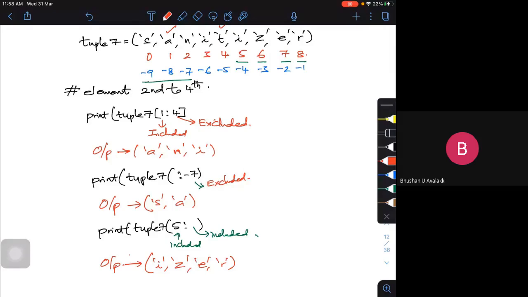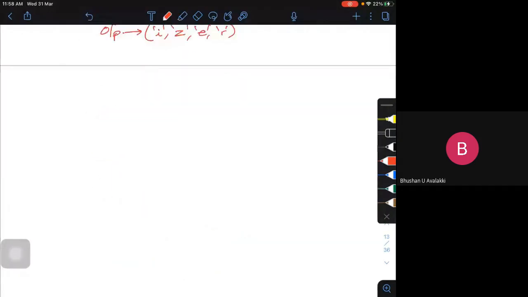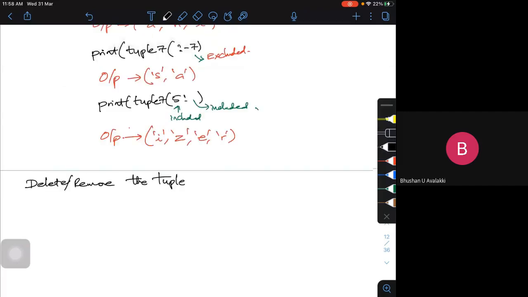If I want to delete or remove the tuple, not the elements, don't confuse, delete or remove the whole tuple. You can't remove the elements in the tuple, but you can remove the whole tuple. For example, already I have created a tuple 7.